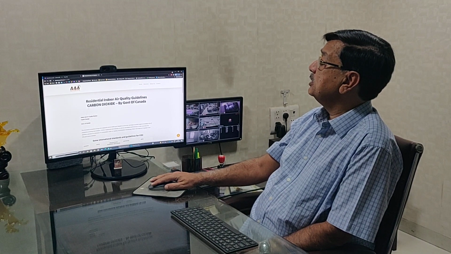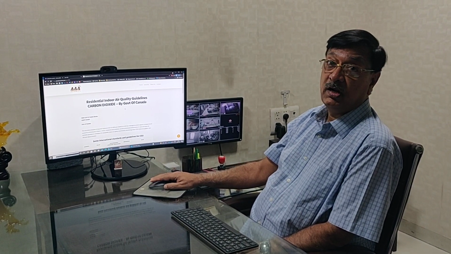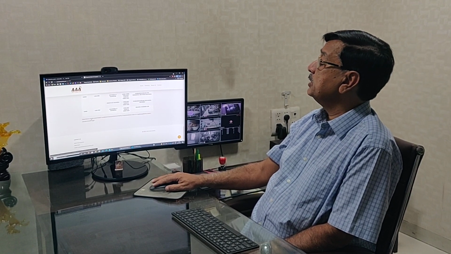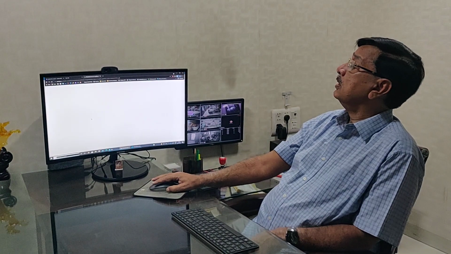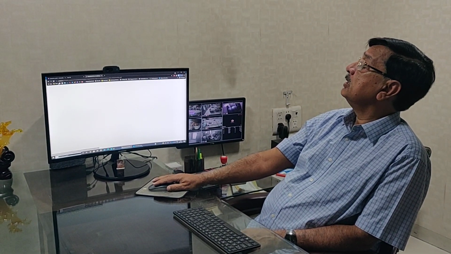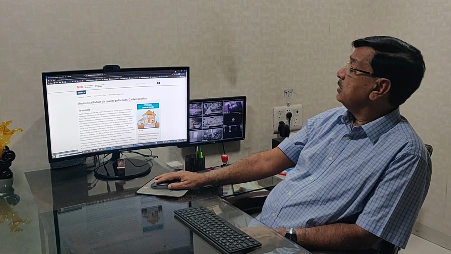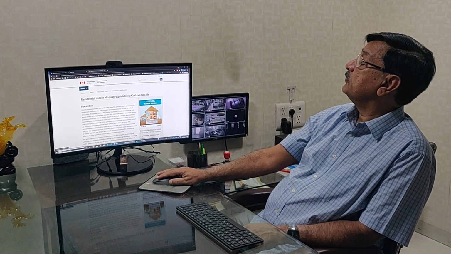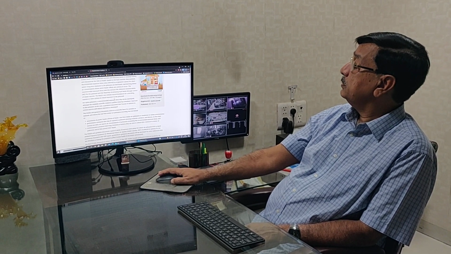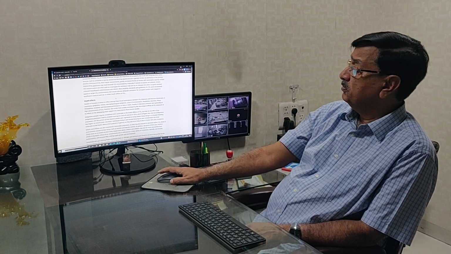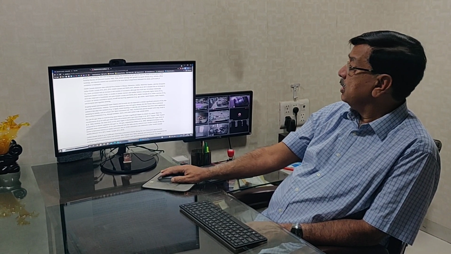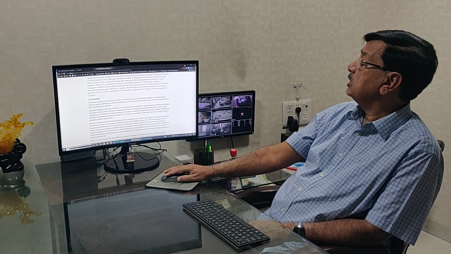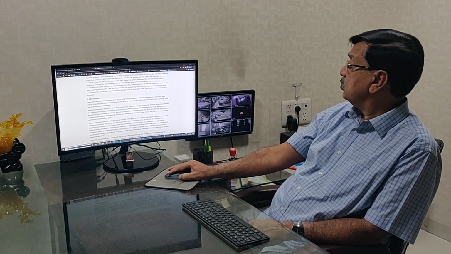Now, this is the residential indoor air quality guidelines by the Government of Canada. They have come out with really big guidelines on indoor air. This is the Canadian government website, and these are the residential indoor air quality guidelines for carbon dioxide. It gives complete details. If someone wants to become an expert in carbon dioxide, this is 75 pages, and it is very clear on ventilation. They have asked for proper CO2 measurements.